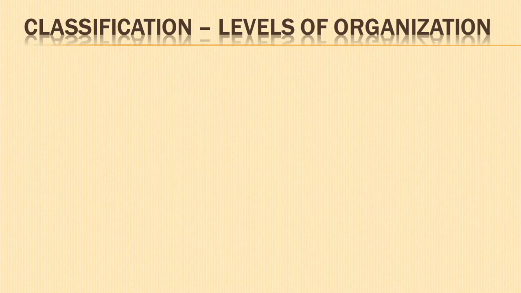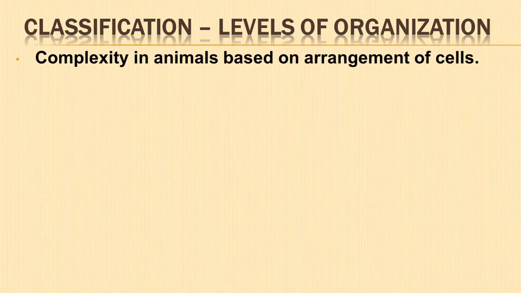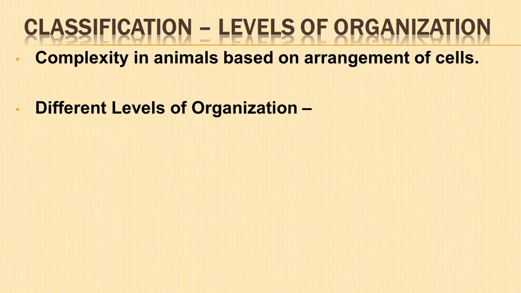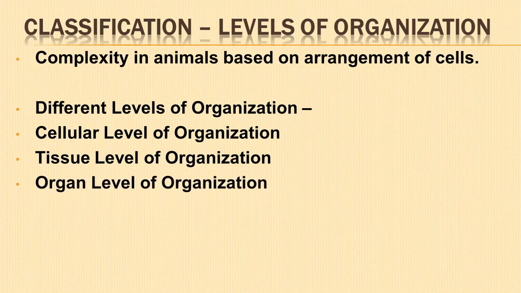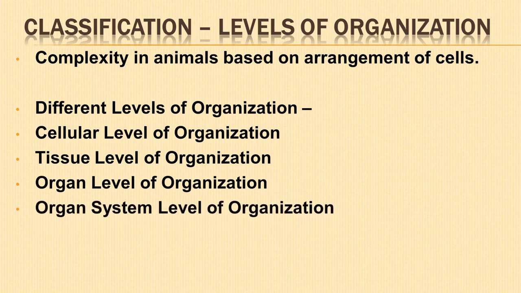Classification of animals based on levels of organization. The cells in the body of animals are arranged and grouped into different orders of complexities in the different organisms. This is known as the level of organization. The different levels of organization are cellular level of organization, tissue level of organization, organ level of organization, and organ system level of organization.